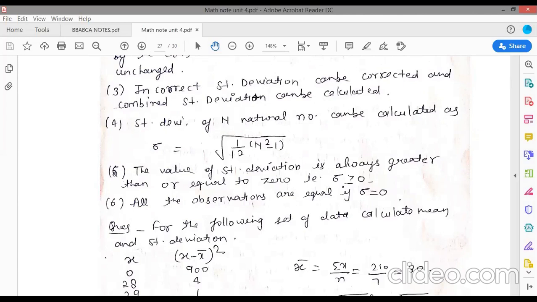The meaning of this point is that the standard deviation can never be negative. Sigma is equal to 0 if all the observations are equal. Suppose your standard deviation is 0, that means all the observations are equal. It is defined as non-zero for an unequal data set, unequal variables.